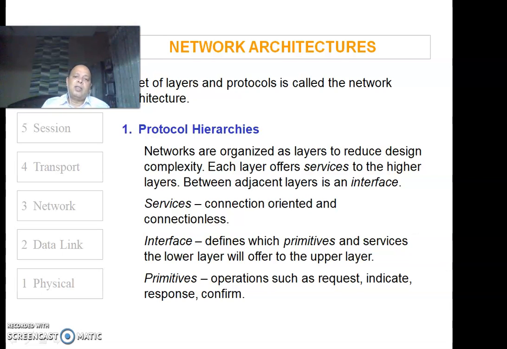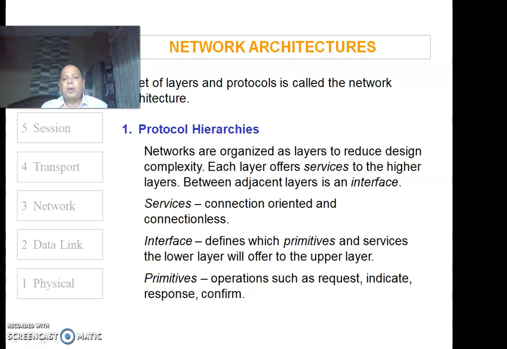Now, these layers offer certain services to the higher layers. We have seen that every layer has to work with the layer just above it or just below it. So every layer offers some services to the higher layers, and between the higher layer and the layer just below it, there is something called the interface.